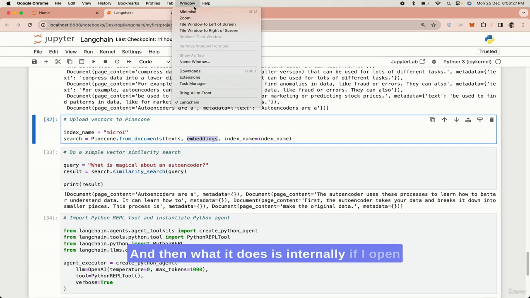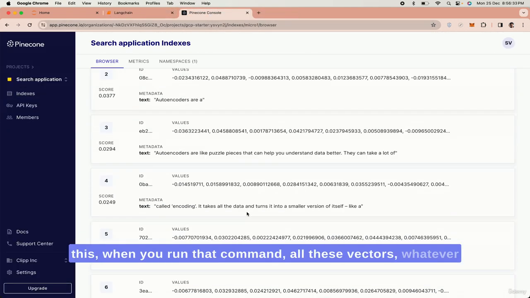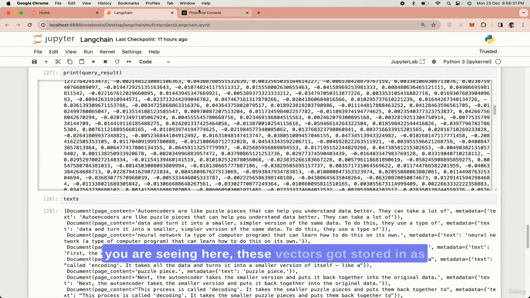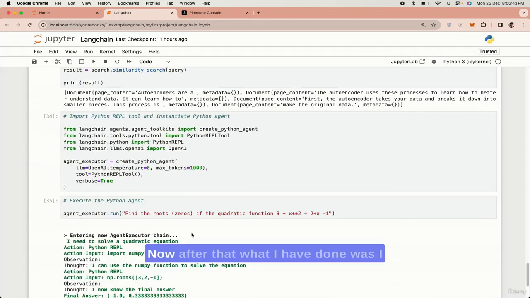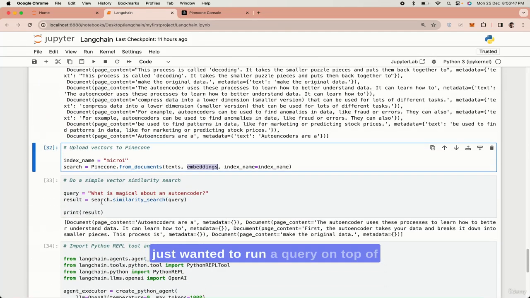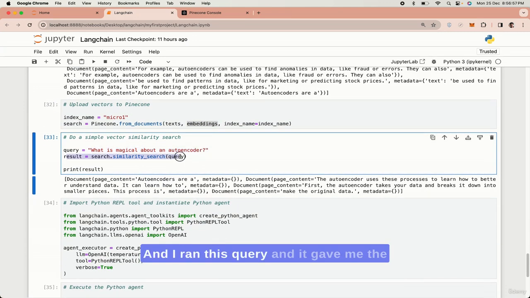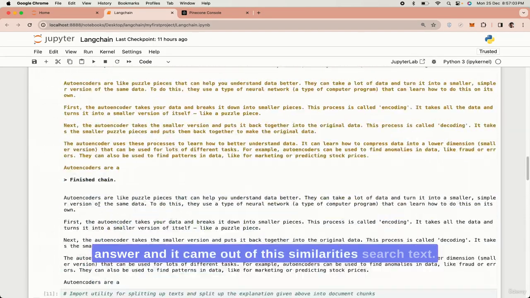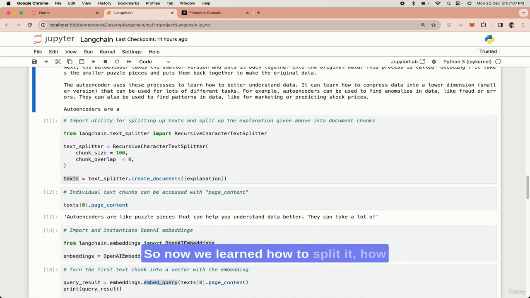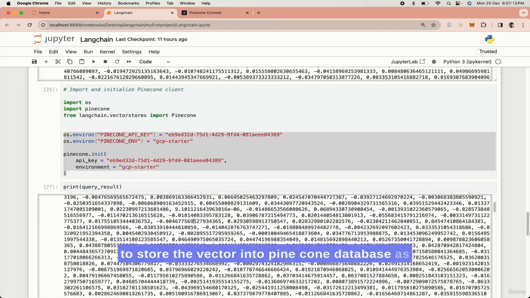And then what it does internally, if I open this, is that when you run that command, all these vectors you are seeing here got stored as 10 vectors. You can see now. After that, I wanted to run a query on top of it just to see the similarity search. I typed, what is magical about encoder? I ran this query and it gave me the answer, and it came out of this similarity search text. So now we learned how to split it, how to convert the chunks into vectors, and then how to store the vectors in the Pinecone database.